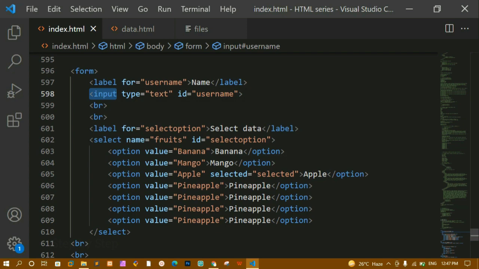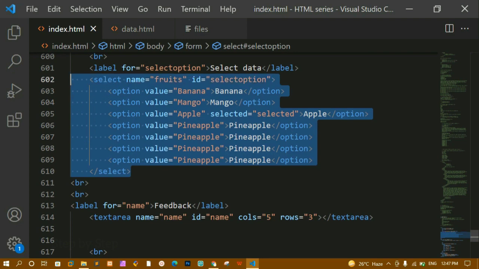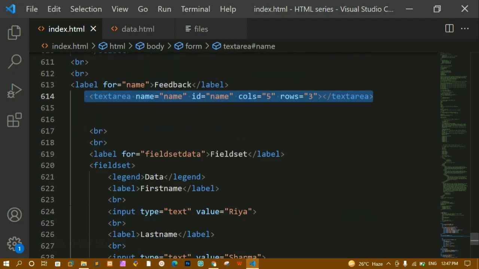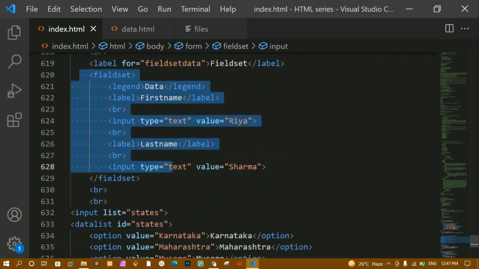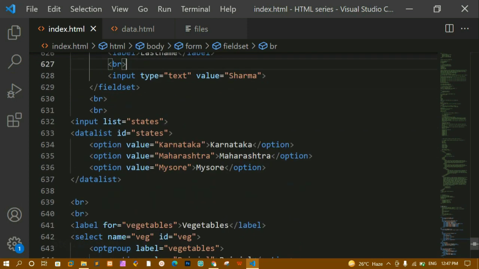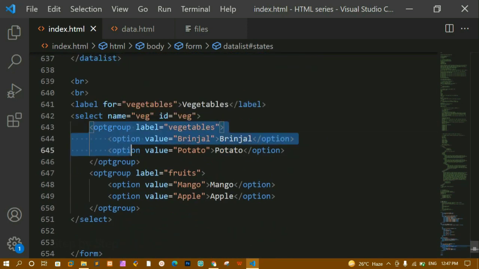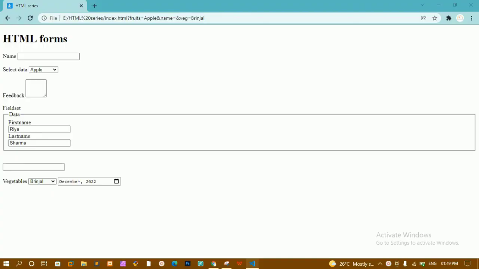Using this input element we can input the data. Then we are having this select. Using this select element we can create the drop down list. We are having this text area, and this is very useful when we are giving feedback. Then we are having this field set, and when we are using this field set, we can combine the related data. We are having this data list, and for this input field, we can create the drop down list. Then finally, we are having this opt group. It is going to combine the related data. We are going to see type attribute and what are the values we can use inside that one.